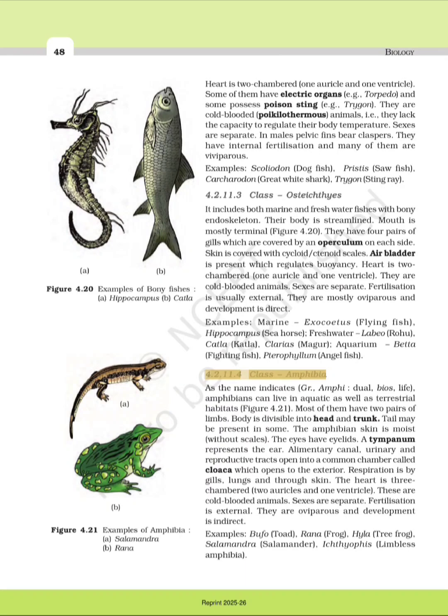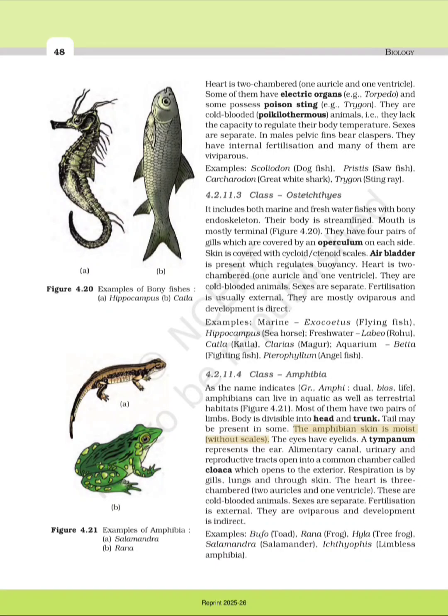4.2.11.4 Class Amphibia. As the name indicates, Amphi, dual, bios, life. Amphibians can live in aquatic as well as terrestrial habitats. Figure 4.21. Most of them have 2 pairs of limbs. Body is divisible into head and trunk. Tail may be present in some.